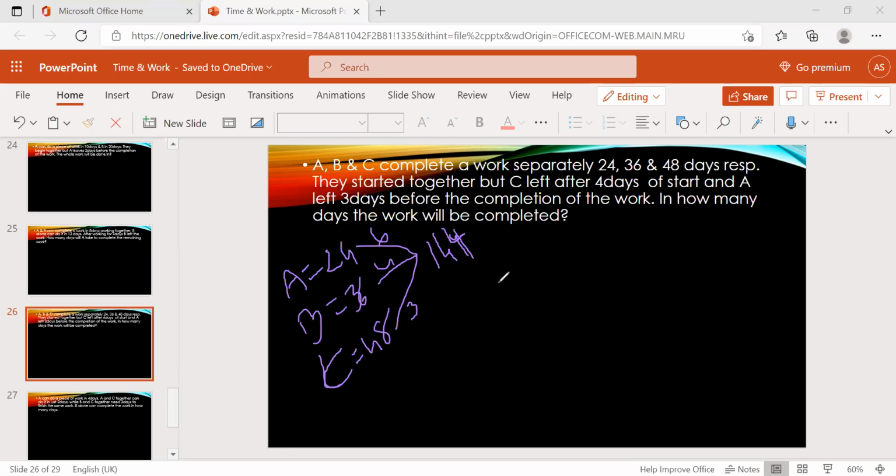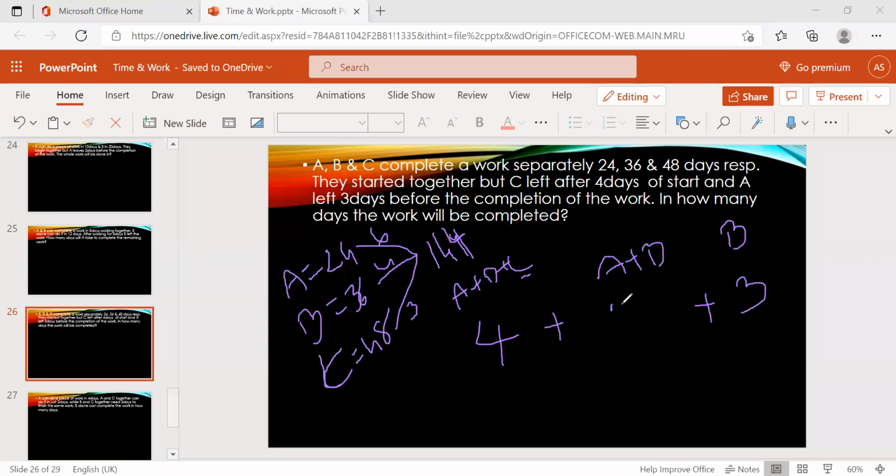Now, three members together start the work and C left after 4 days. That means first 4 days, who work? A plus B plus C work first 4 days, plus now C left the job. Who's remaining? A plus B is remaining. They also work for some days. They didn't mention here. And now A left the job 3 days before completion of the work. That means last 3 days, who did the work? Only B.